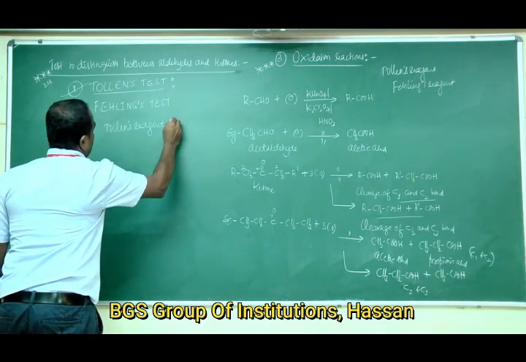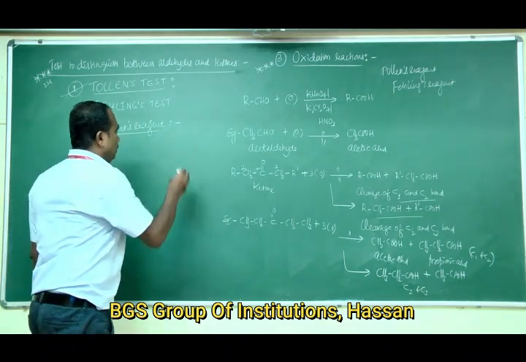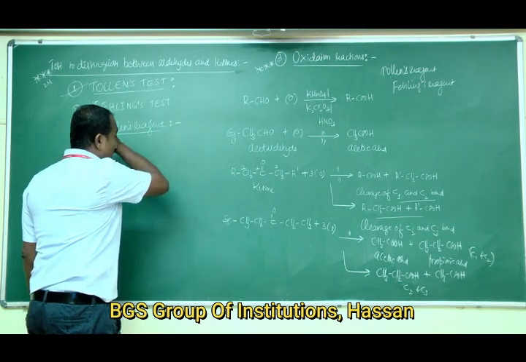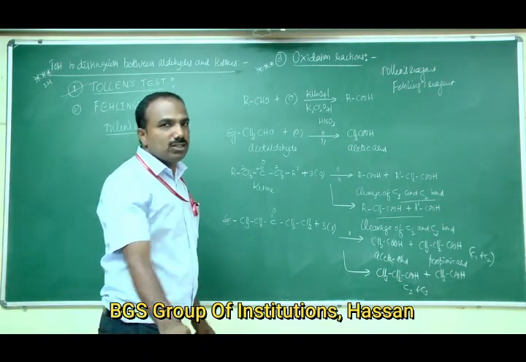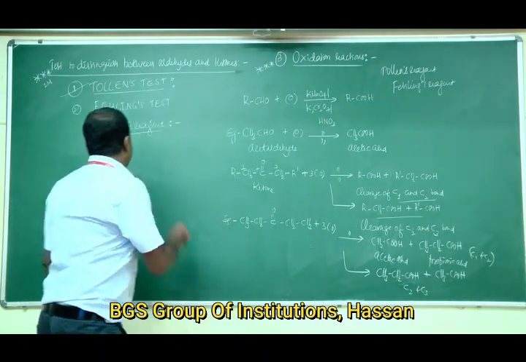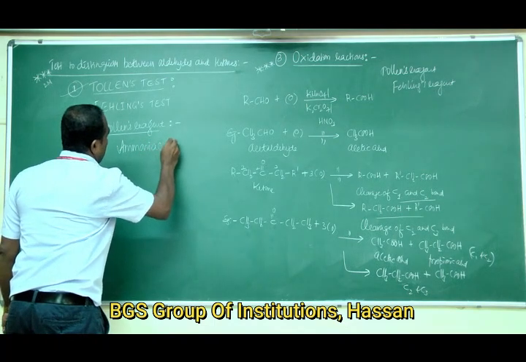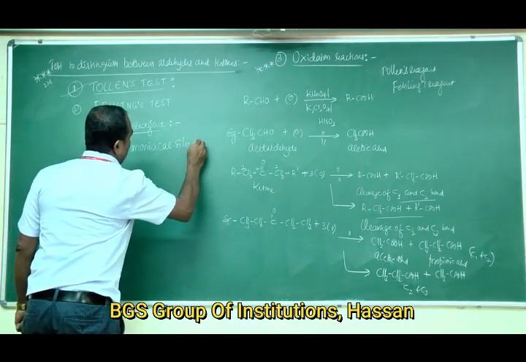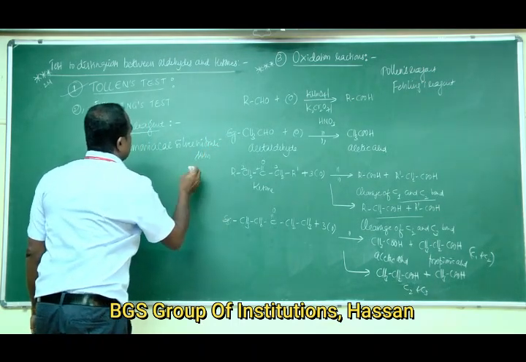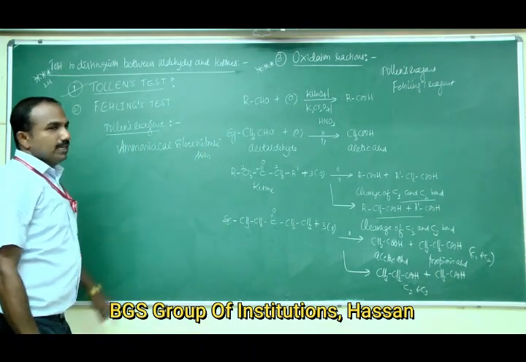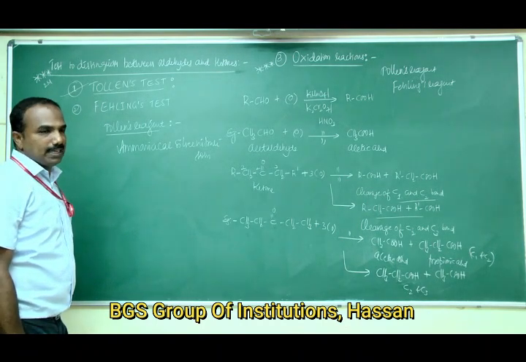In the examination for 1 mark, they will ask what Tollens reagent is. Tollens reagent is nothing but ammoniacal silver nitrate solution.